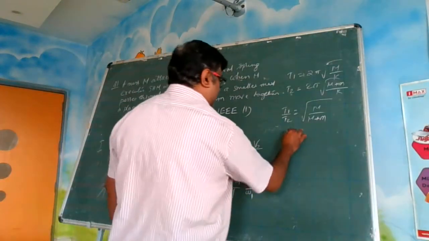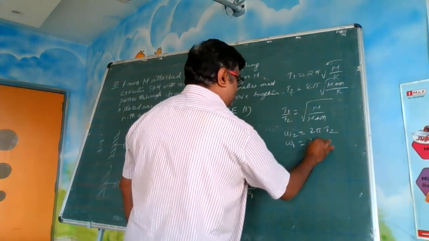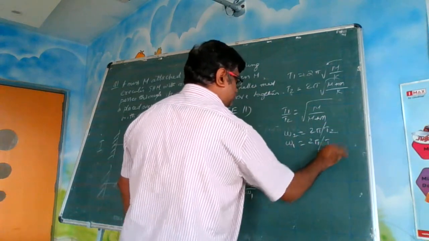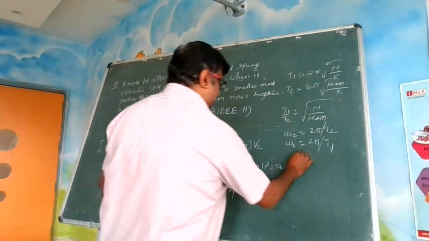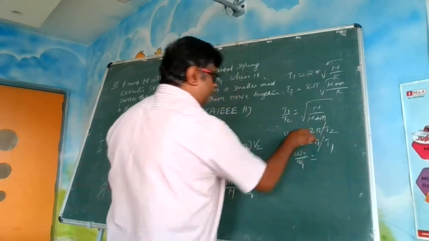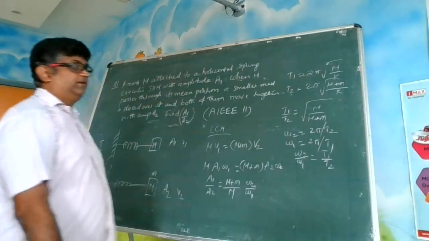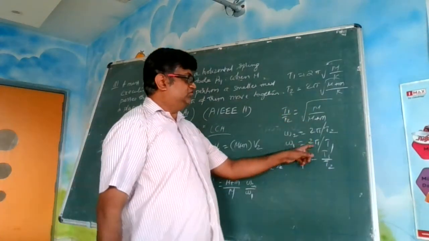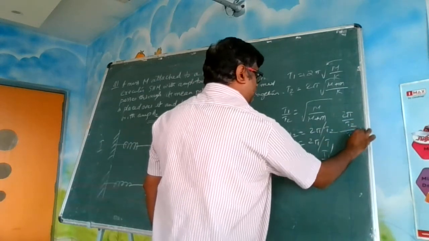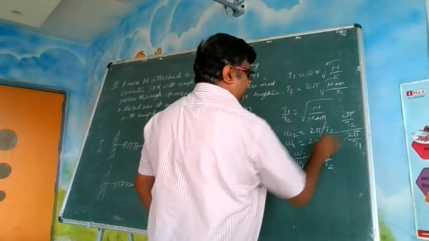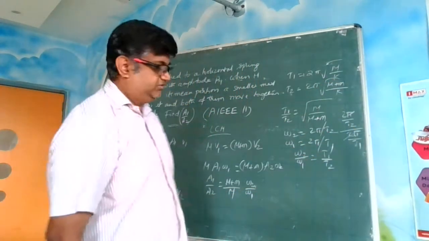So omega 2 is 2 pi by t2 and omega 1 is 2 pi by t1. What is omega? 2 pi upon t, no? So omega 2 by omega 1, how much will it be? 2 pi cancel. This is 2 pi by t2, this is 2 pi by t1. So what will this become? 2 pi by t2 divided by 2 pi by t1. 2 pi cancel. t1 will go to the numerator, t2 will remain in the denominator. That is what I have written.